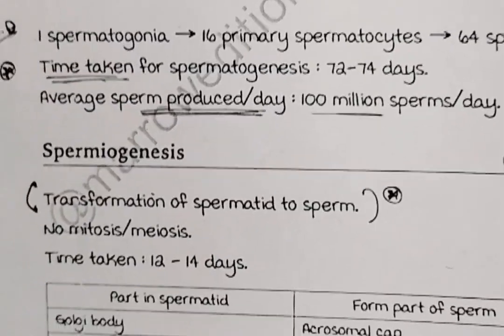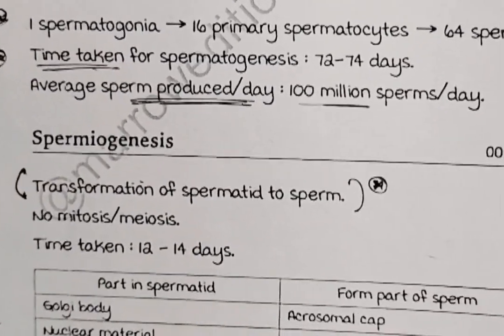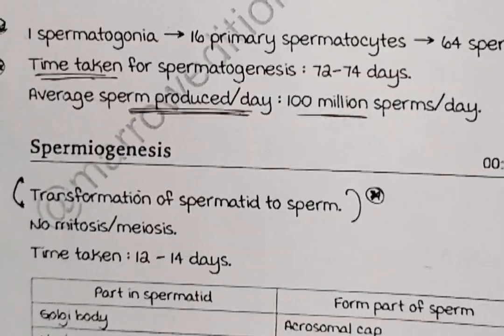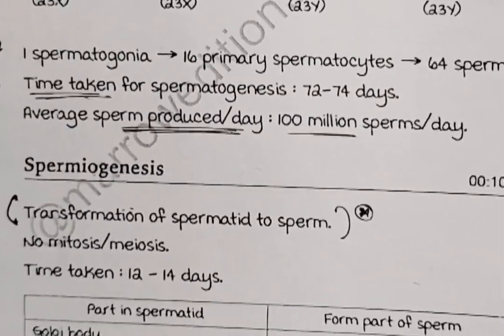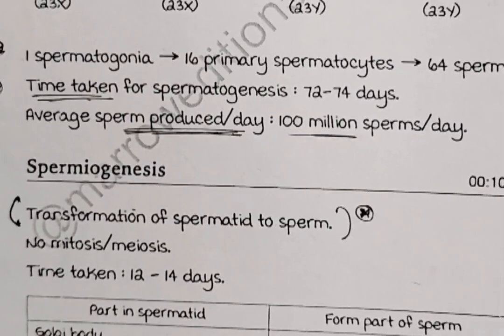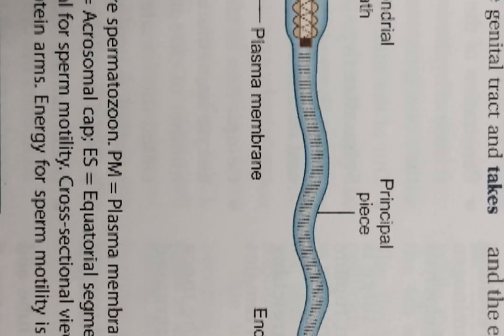Now I discuss the structure of the mature spermatozoa. It has two parts, a head and a tail. The head consists principally of the condensed nucleus and acrosome. Head consists of the nucleus and acrosomal cap. Acrosome is rich in enzymes. The tail is divided into 4 zones: the neck, the middle piece, the principal piece and the end piece.